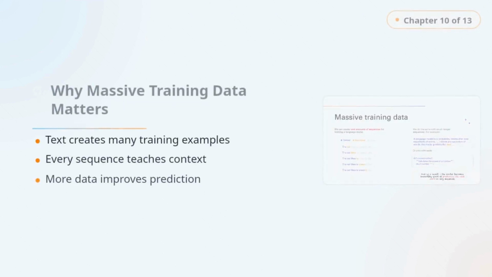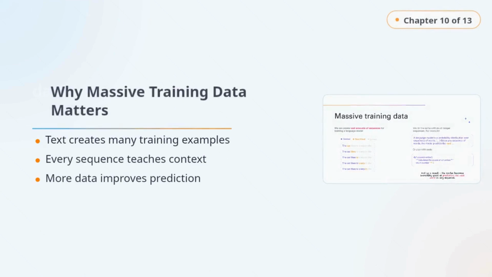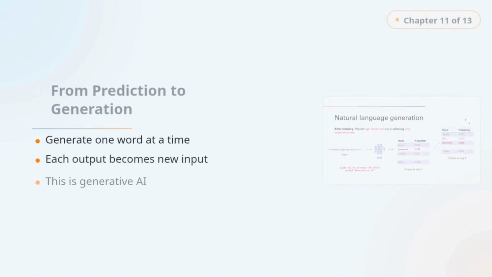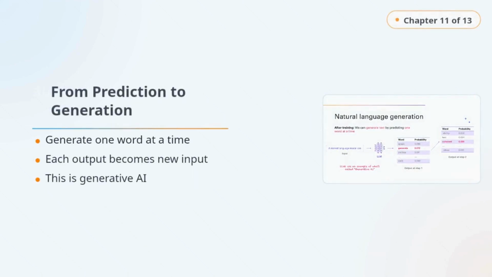Why are LLMs so capable? One big reason is training data at massive scale. From ordinary text, we can create huge numbers of training examples by asking the model to predict the next word again and again. Over time, the model becomes very good at recognizing patterns in language, syntax, facts, style, and common sequences. Once trained, the same next word mechanism can generate full text.